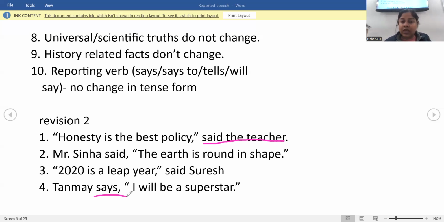Tanmay says: because says will not change the tense, but we will change the pronoun, because I is Tanmay here. Who is I? Tanmay. So Tanmay says that he will remain will. He will be a superstar, because we are not thinking that he's talking about something. We are saying that he's saying it in the says form. That's why the reporting verb. Basically, reported speech means when you said something in the past and now you're reporting it. Someone said something to someone. So the person conveyed the thing. So the third person is conveying the facts.